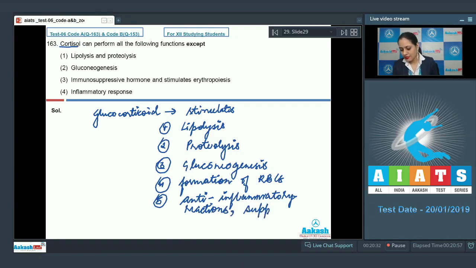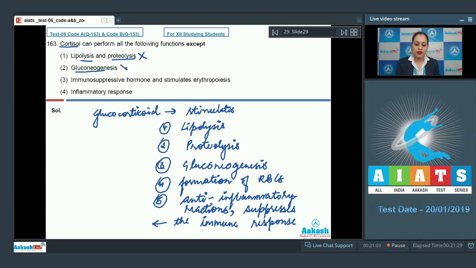And suppresses the immune response. So it is also known as immunosuppressive hormone. Let's discuss the options. The very first option given is lipolysis and proteolysis. So this is an incorrect option because cortisol stimulates lipolysis and proteolysis. Next option is gluconeogenesis. This is also an incorrect option, because the glucocorticoid stimulates gluconeogenesis.